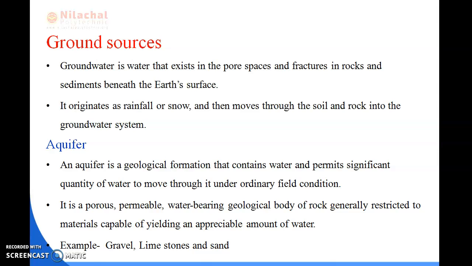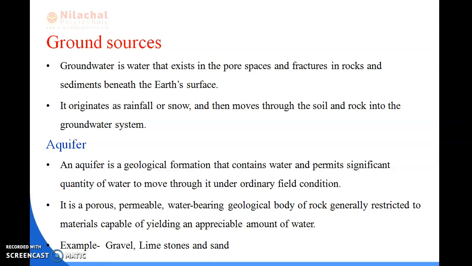What is known as aquifer? An aquifer is a geological formation that contains water and permits a significant quantity of water to move through it under ordinary field conditions. It is a porous, permeable, water-bearing geological body of a rock generally restricted to materials capable of yielding an appreciable amount of water.